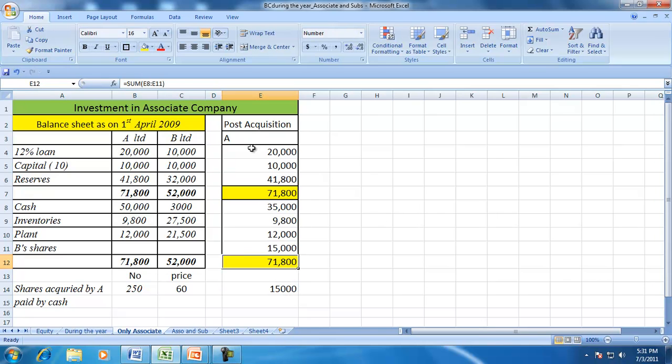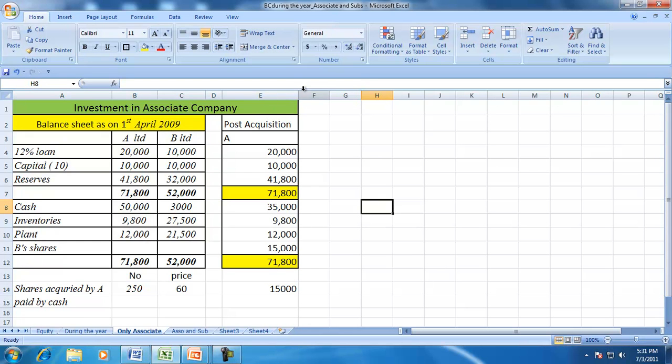In case of an associate company or any other investment, in the books of A, the investments are acquired and recognized at the fair value, and the fair value is the price at which that investment is acquired. So on the date of acquisition, the recording of investment is not dependent on whether it is a subsidiary or an associate or just an investment.